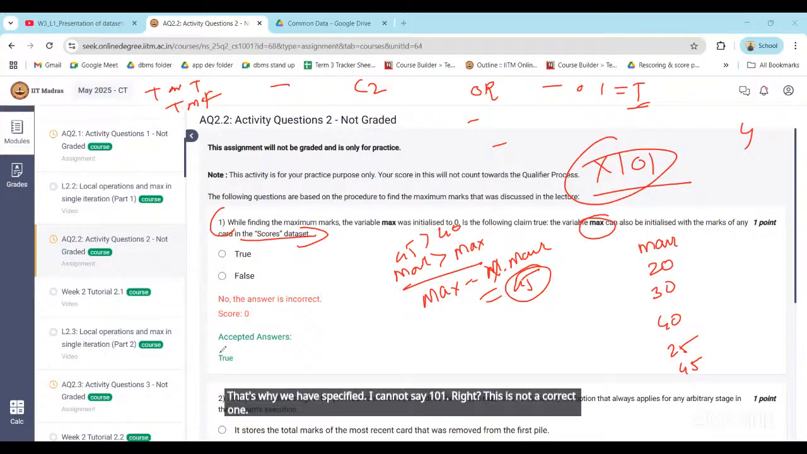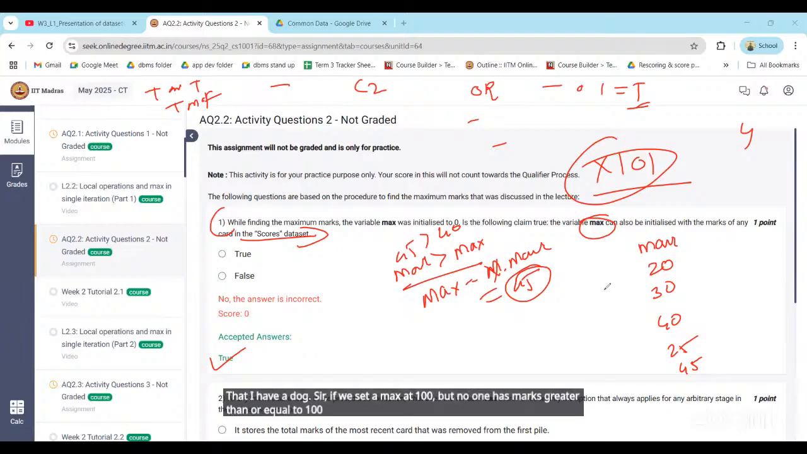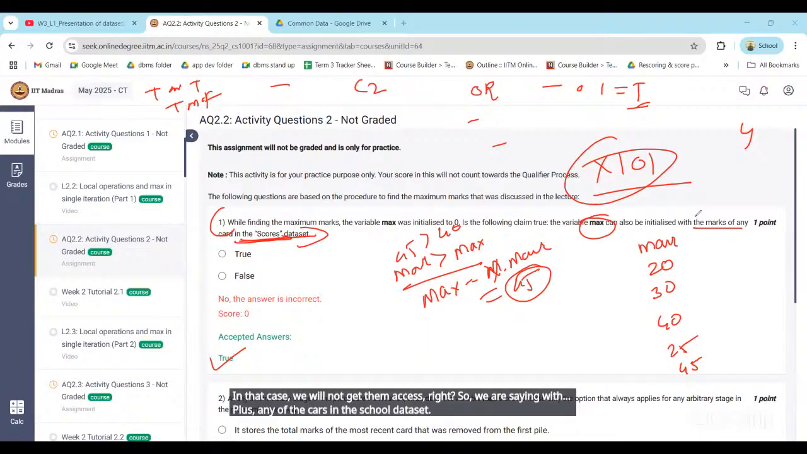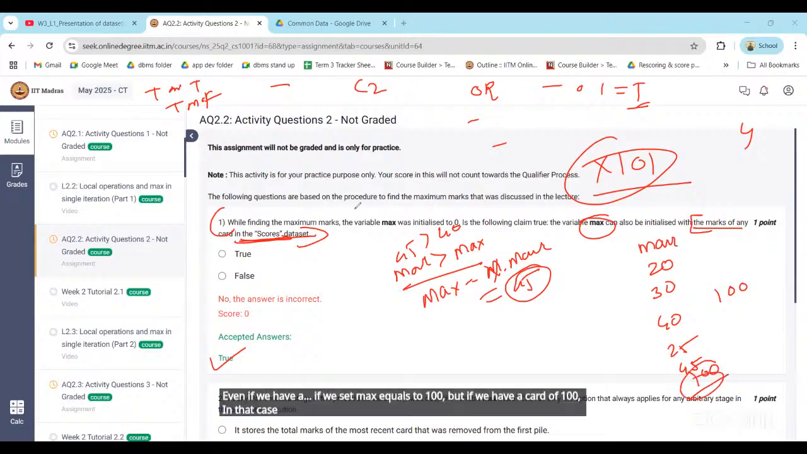Sir, if we set max at 100, but all the other marks are less than 100, in that case we will not get the maximum, right? So we are saying with the marks of any of the cards in the score data set. Okay, sir, then it is correct. Even if we set max equals 100, if we have a card of 100, in that case that will be satisfied, right? Yes.